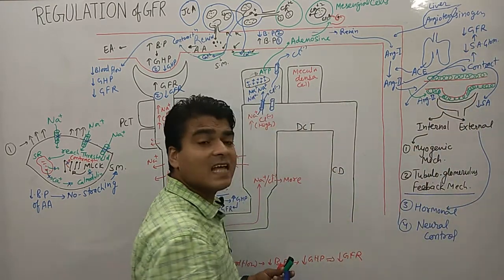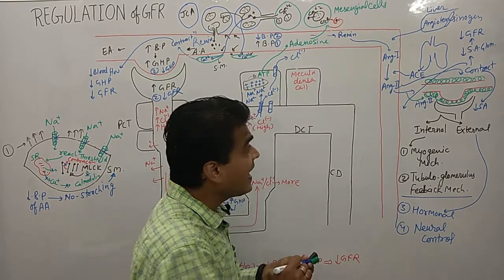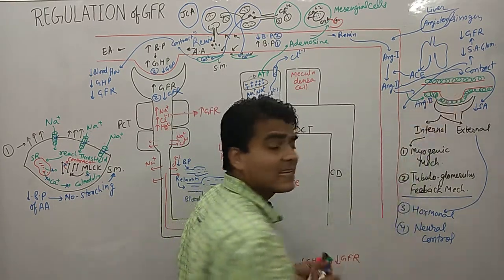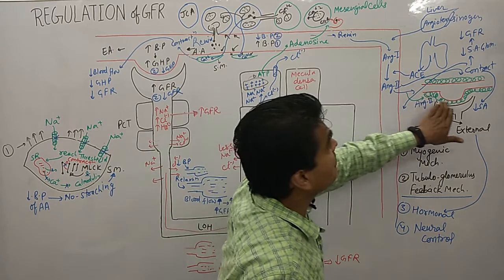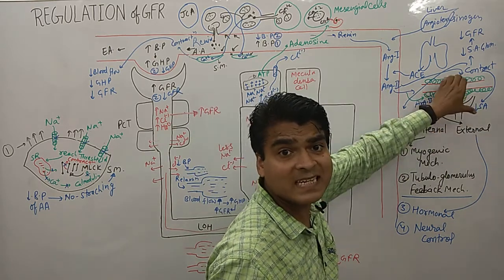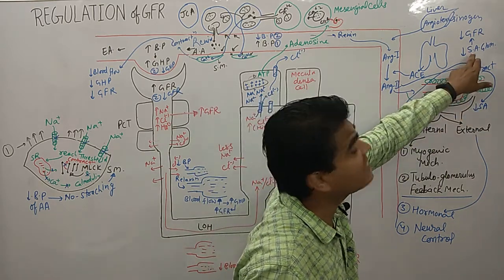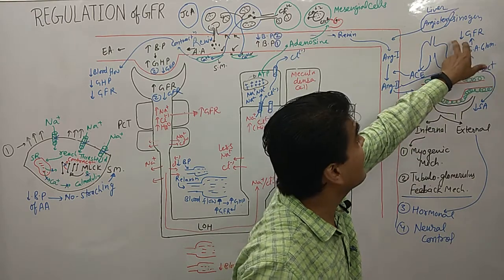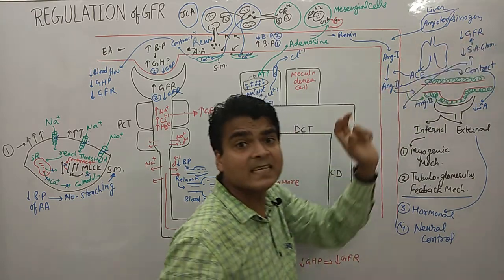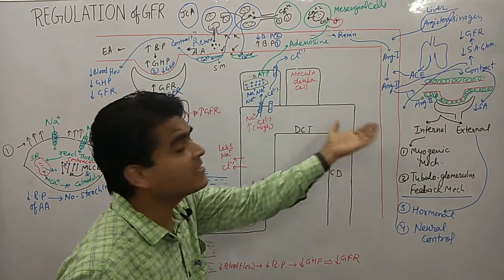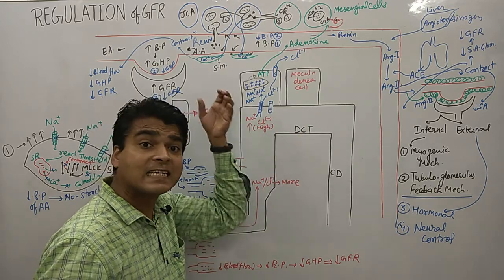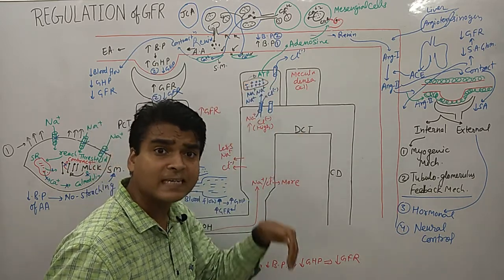So this is how angiotensin acts by its action on mesangial cells. Mesangial cells are contracting and there is a decrease in the surface area of the glomerular filter and a decrease in the GFR. So angiotensin also helps to decrease the increased GFR.